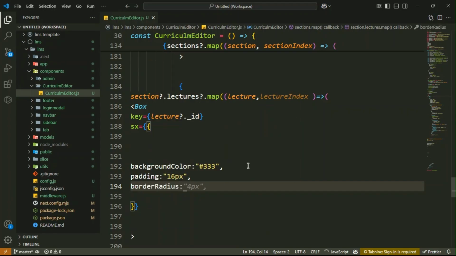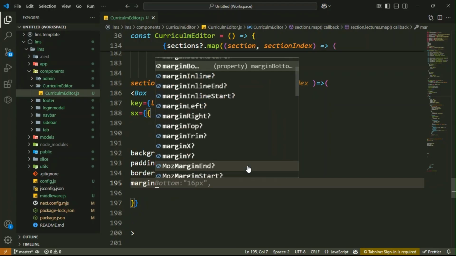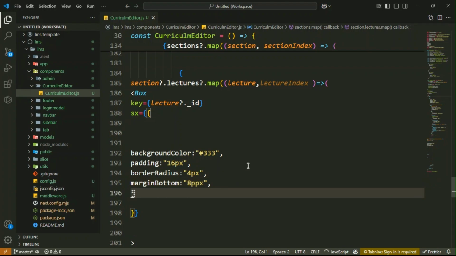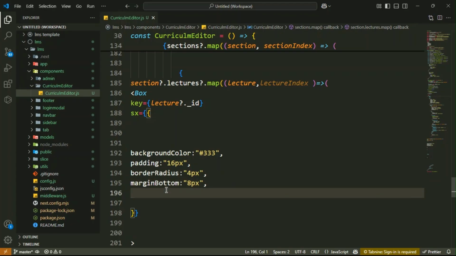And then next is margin bottom. Margin bottom. You see it is a wrong value, so let me remove this and update it. This is margin bottom 8 px.